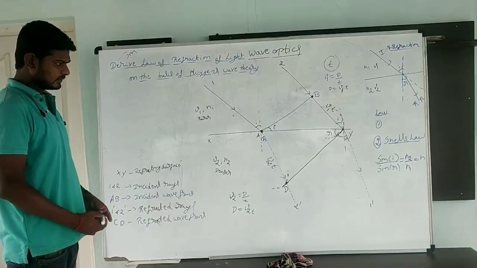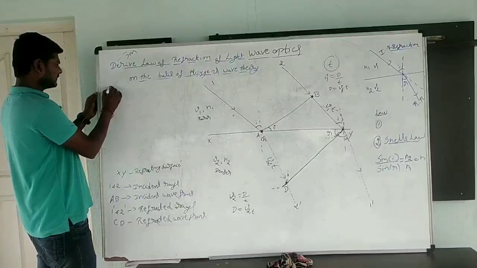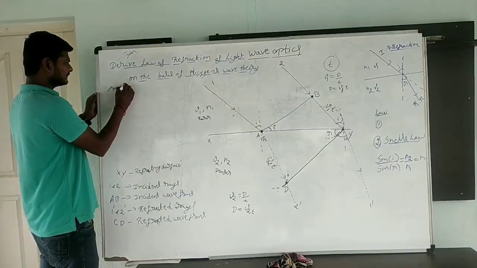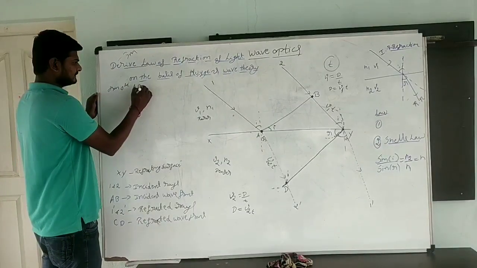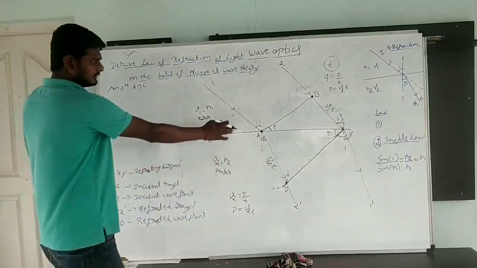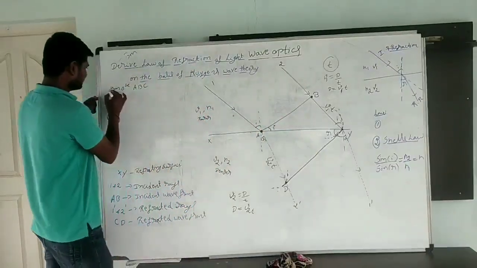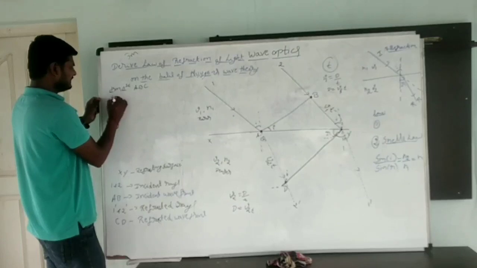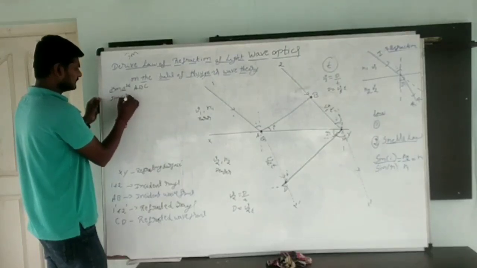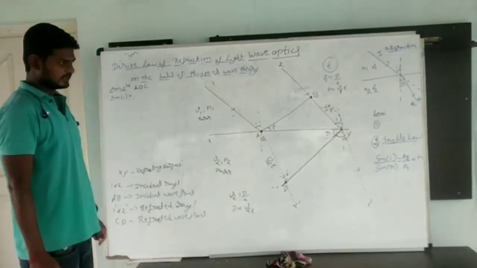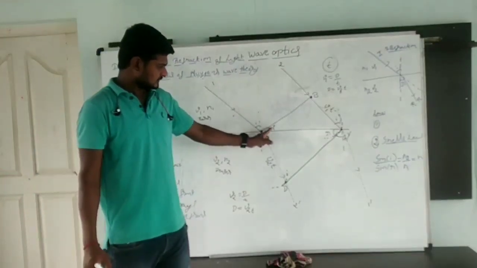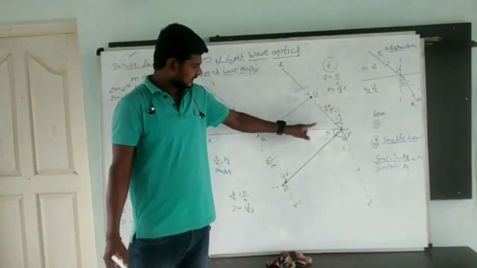Now, the derivation part will be very simple. From triangle ABC, sin I, sin theta is equal to opposite by hypotenuse.